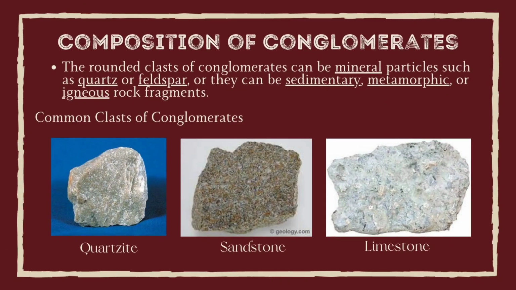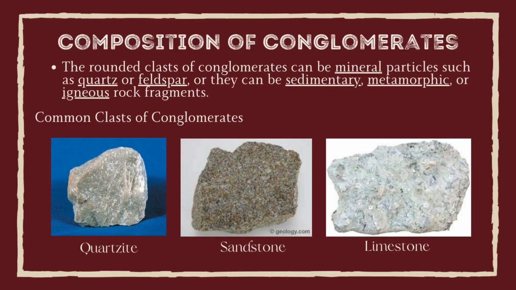The composition of conglomerate. Conglomerate can have a variety of compositions. As a clastic sedimentary rock, it can contain clasts of any rock material or weathering product that is washed downstream or down current. The rounded clasts of conglomerate can be mineral particles such as quartz or feldspar, or they can be sedimentary, metamorphic, or igneous rock fragments.